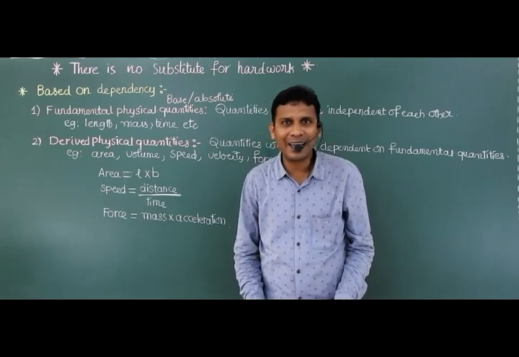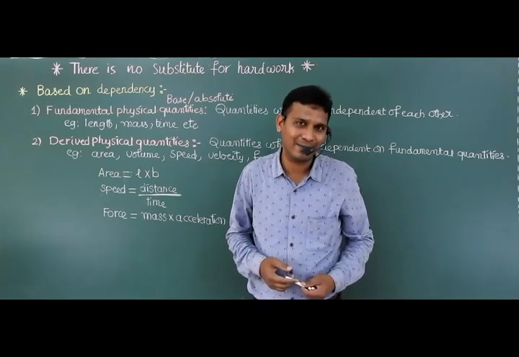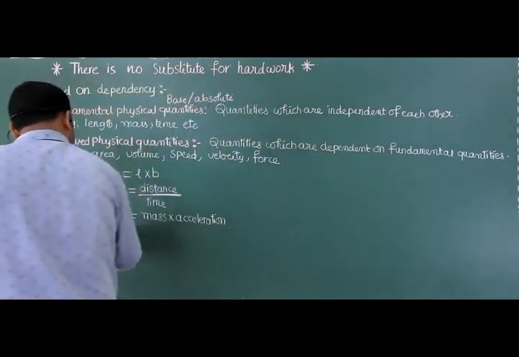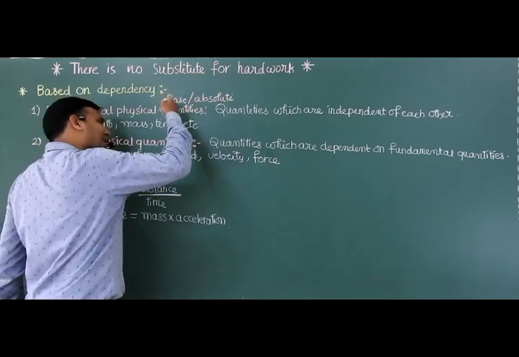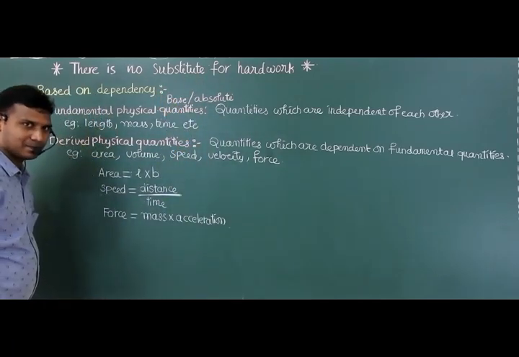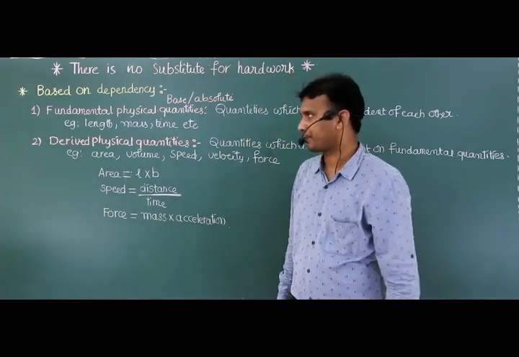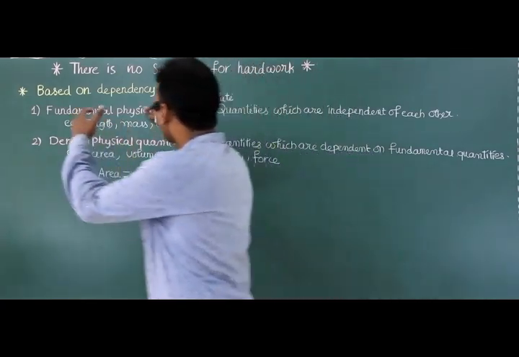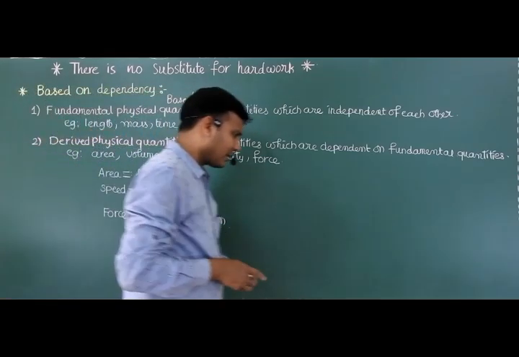Again, displacement by time is nothing but what? Fundamental. So force is a derived physical quantity, which is derived from the base physical quantities. Clear? So these are the fundamental and derived physical quantities.